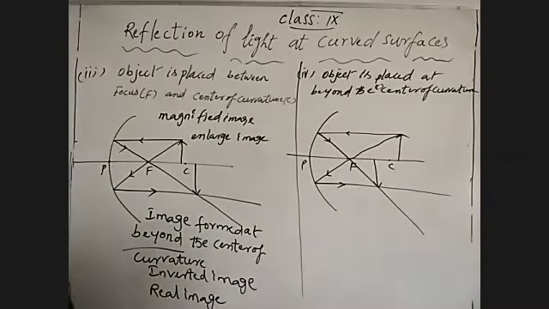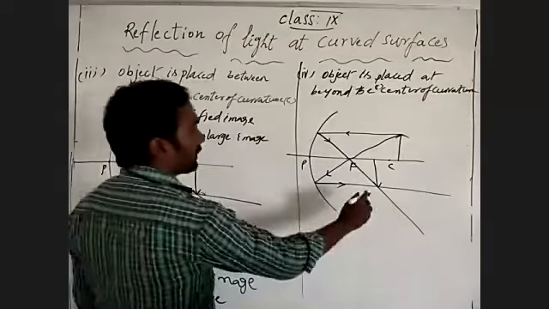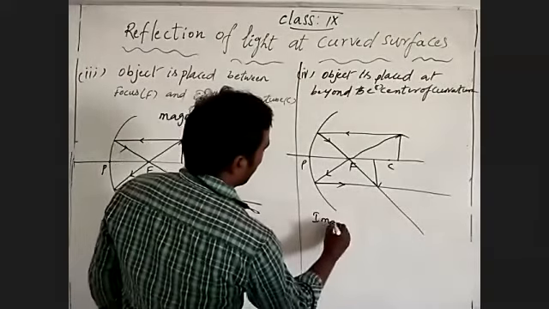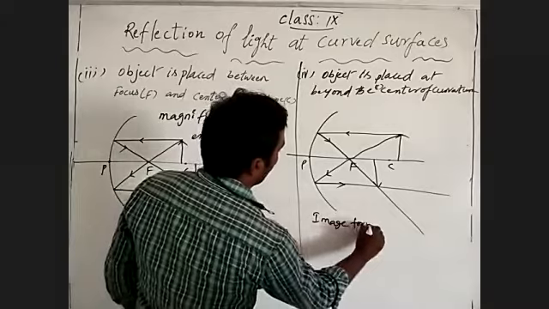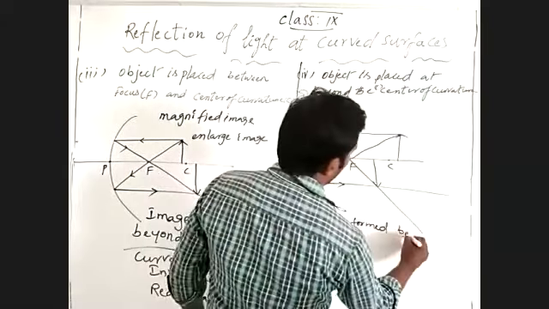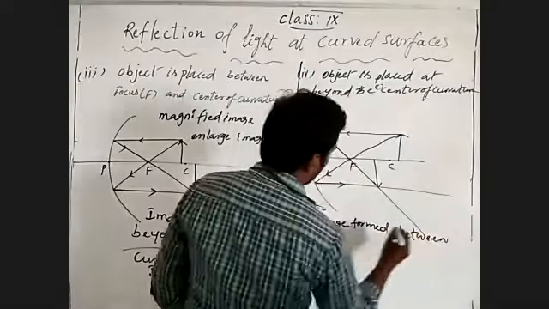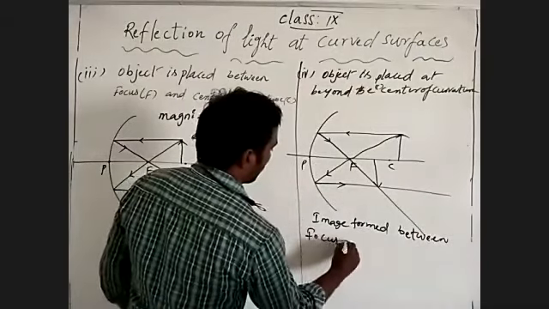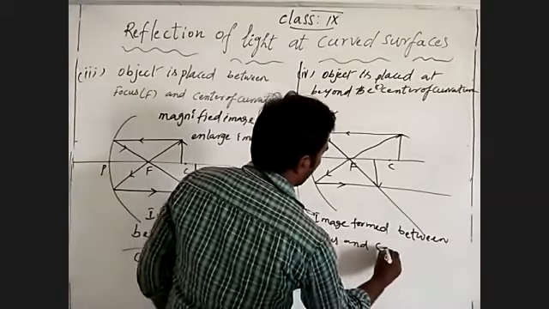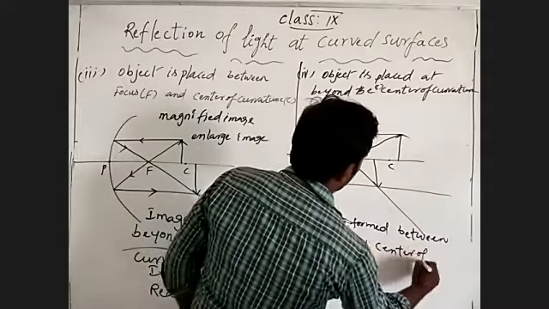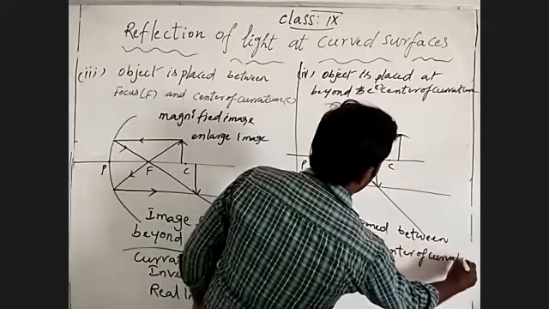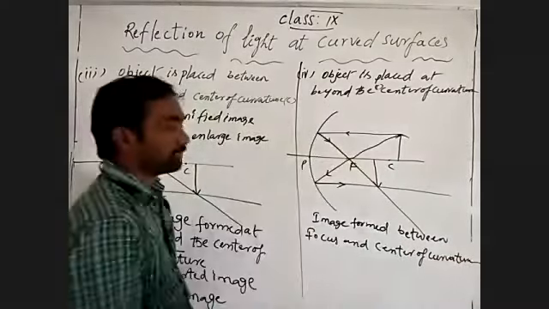Where is the image formed? Between focus and center of curvature.